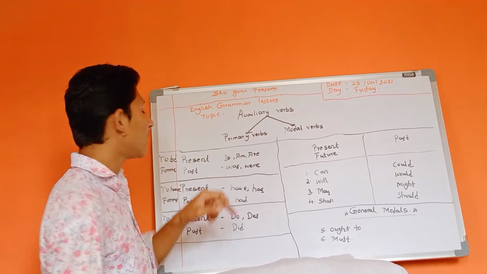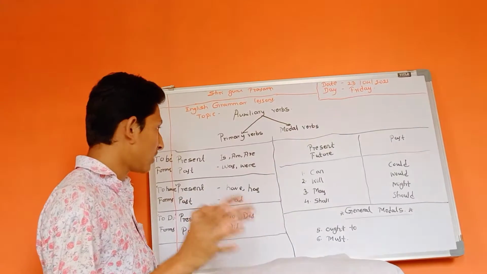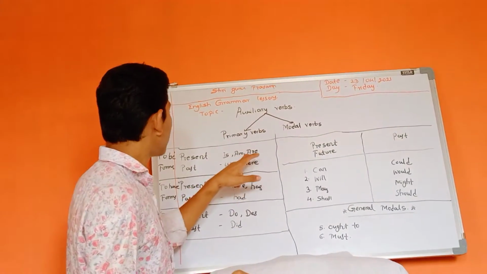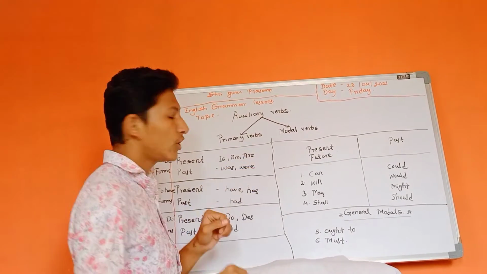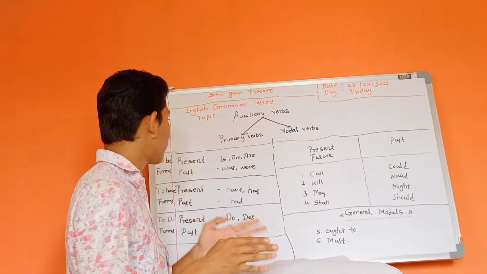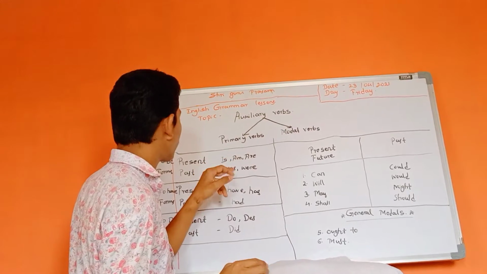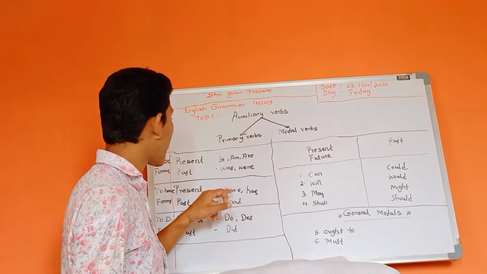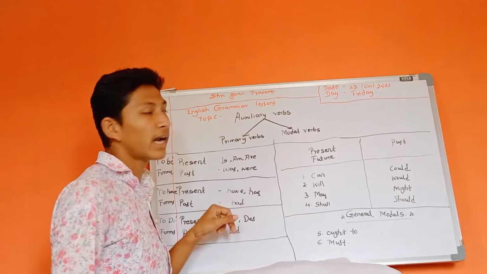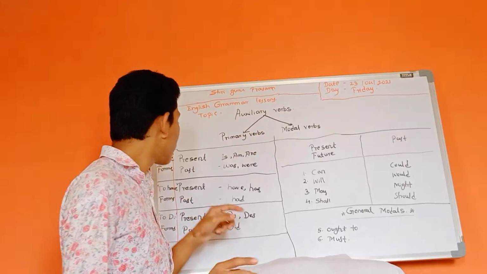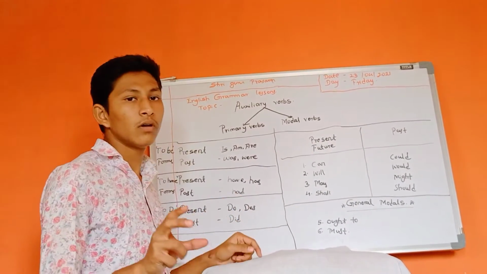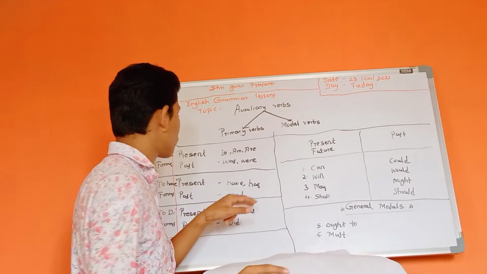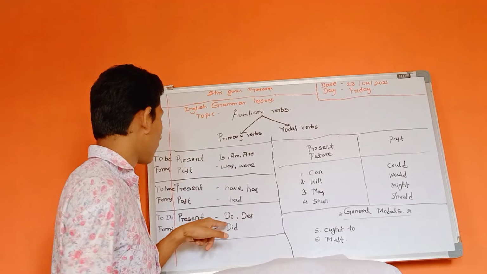Is and am are used for the singular sense. Am is used for only I, and are and were are used for the plural sense. Was is used for singular, and have and had are also used for singular. Had is also used in the past tense for plural sense, and has is only for singular.